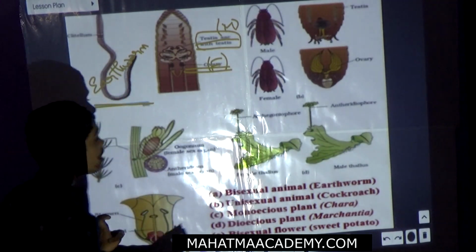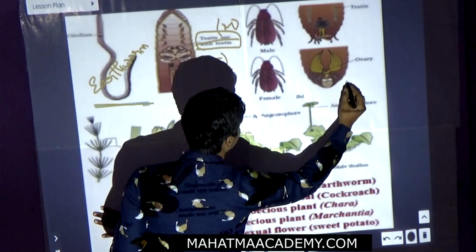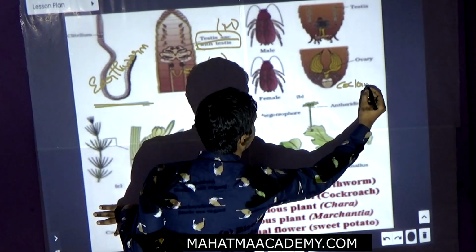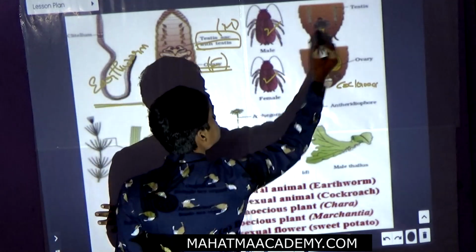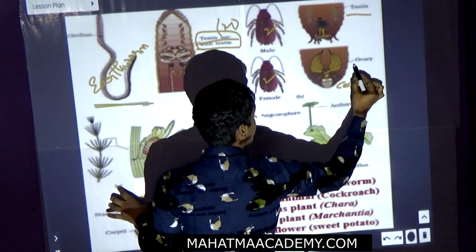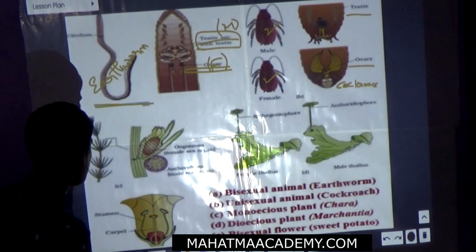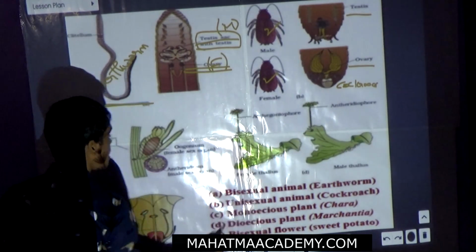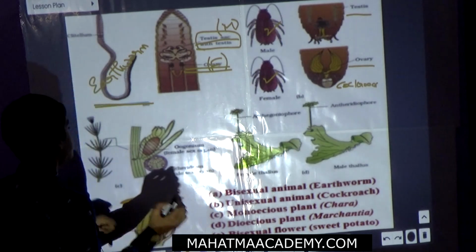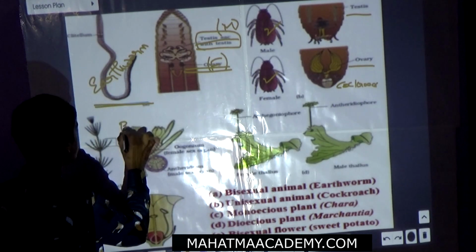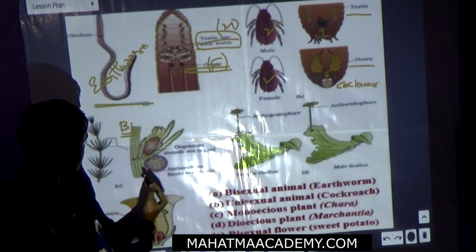Now we are seeing the cockroach. Look, this is the male cockroach and this is the female cockroach. The male cockroach has testis, the female cockroach has ovary. Now we will see the monoecious plant. Monoecious means bisexual. Look here, female.